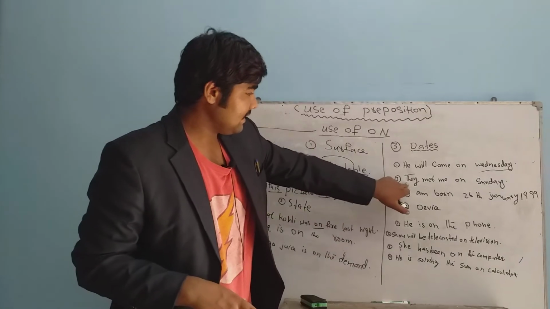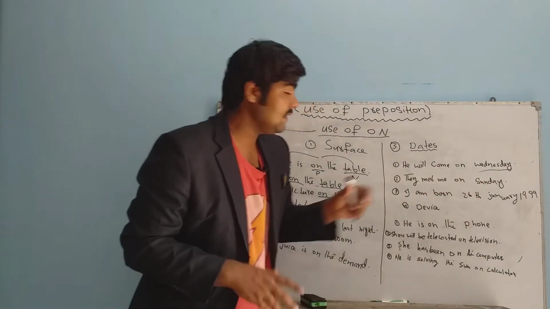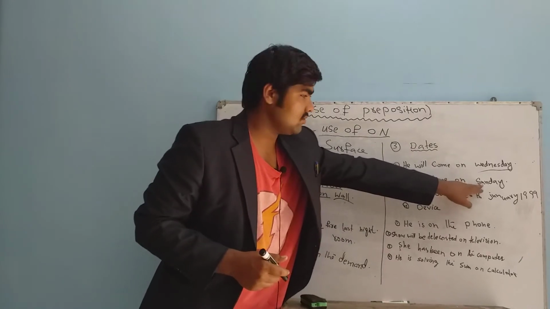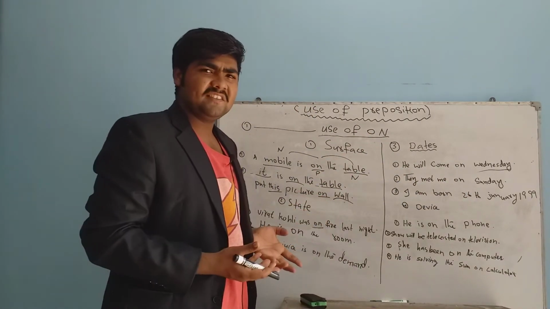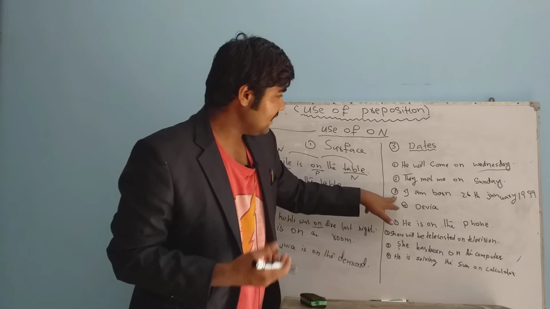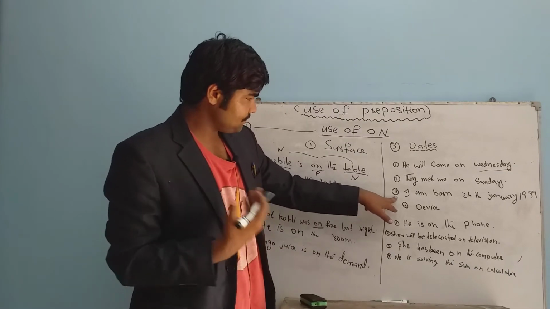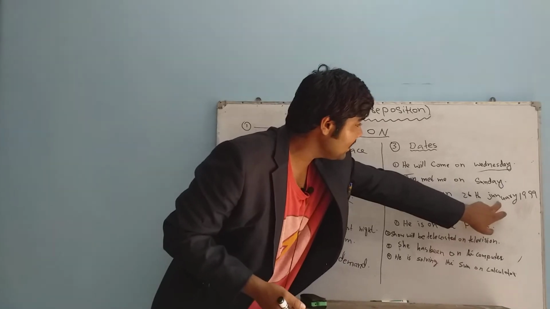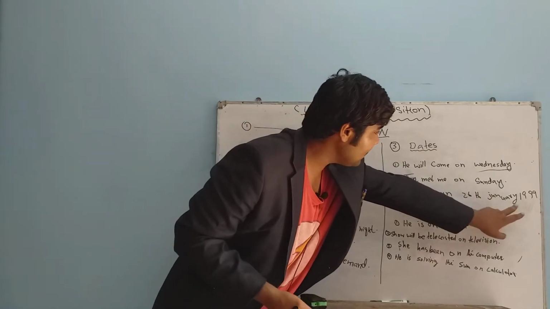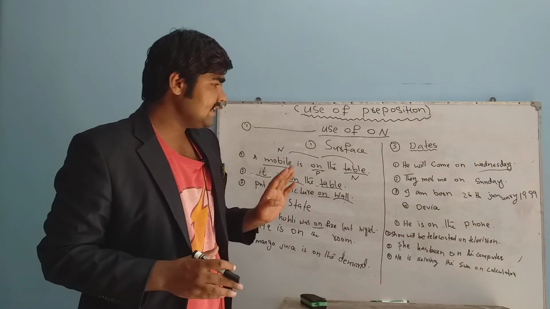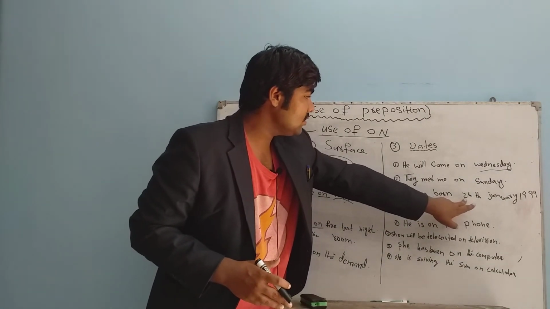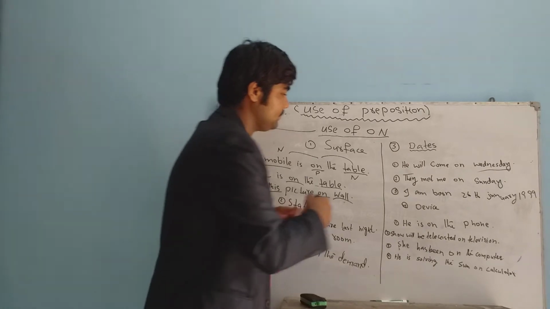So, they meet me on Sunday. They meet me on Sunday. Sunday is a day. That's why we have to use "on". That is very easy. Let's learn another example: I was born on 26 January 1999. In this sentence you can see that there is a date. That's why we have to use "on".